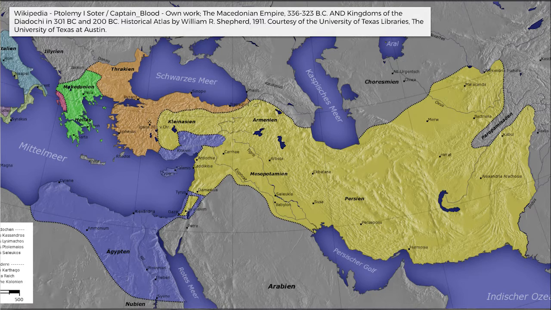After Alexander's death, Ptolemy, who was one of Alexander's generals, was named the governor of Egypt. However, the kingdom began to break apart after infighting between Alexander's generals, and Ptolemy the First Soter eventually becomes the ruler of Egypt. Thus, the Ptolemaic kingdom started in 305 BCE. That's right. The pharaohs of the Ptolemaic kingdom were actually Greek.